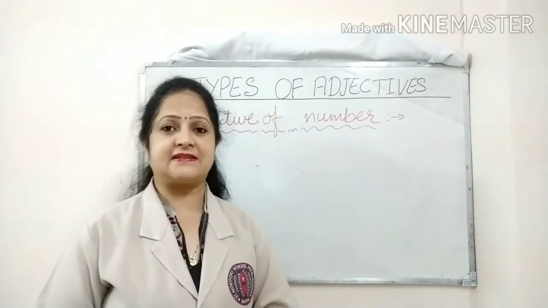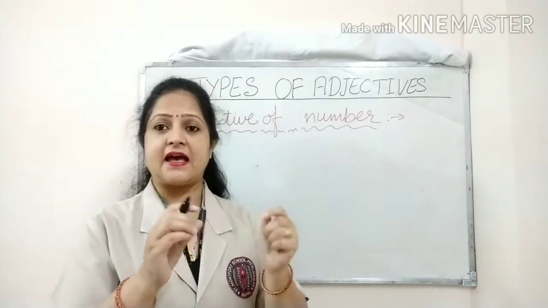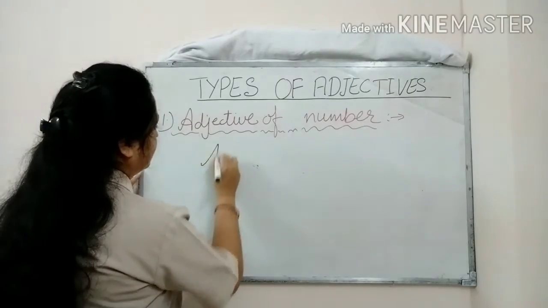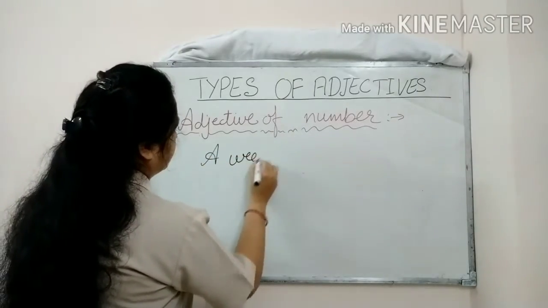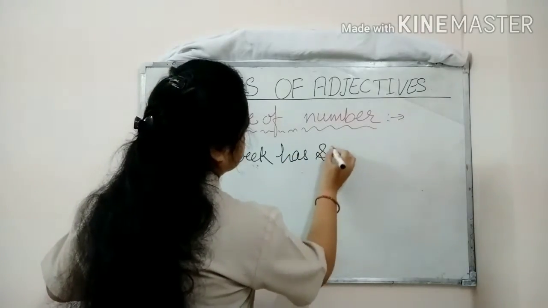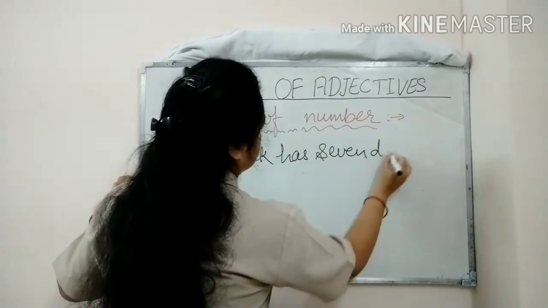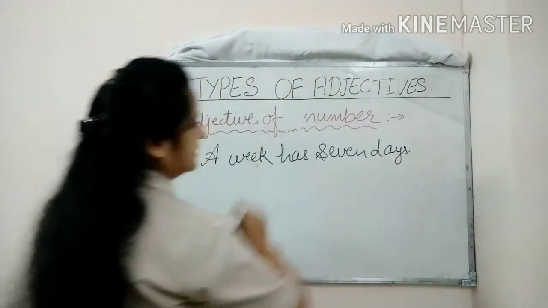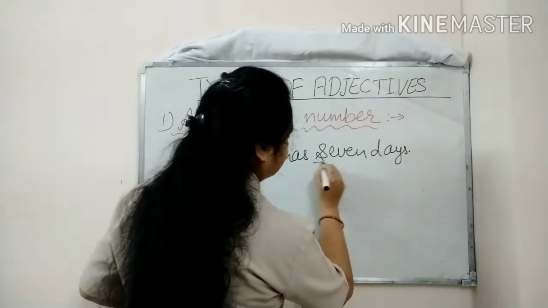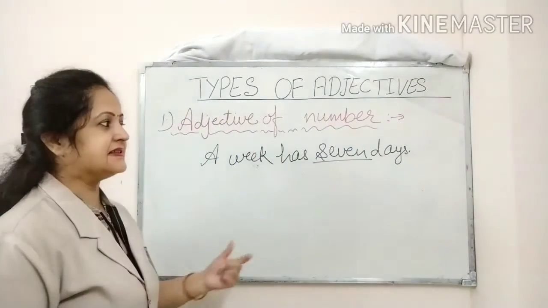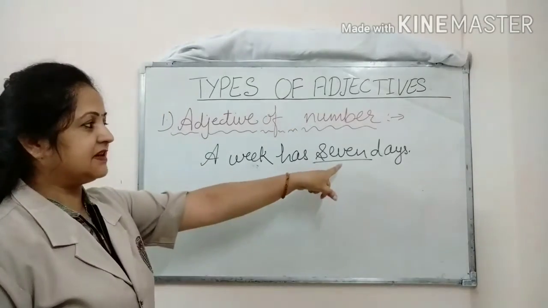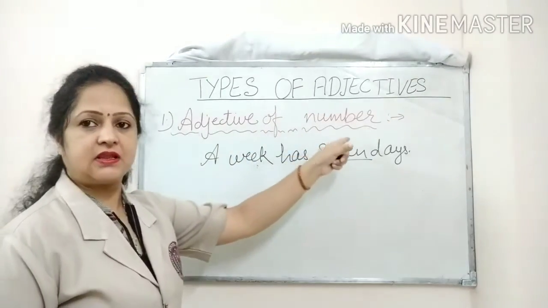The first example I am writing here: A week has 7 days. Now how many days? 7 days. So here the word 7 is giving us the answer of the question how many. So here 7 is the adjective of number.